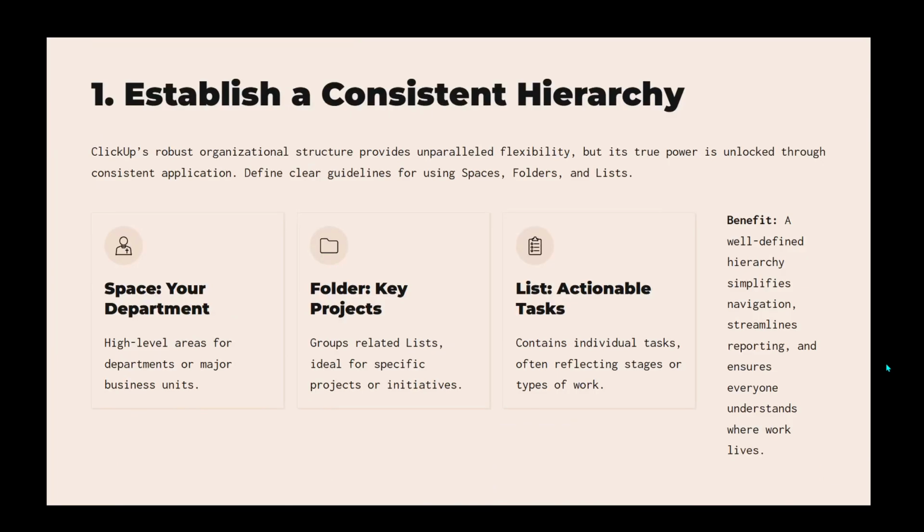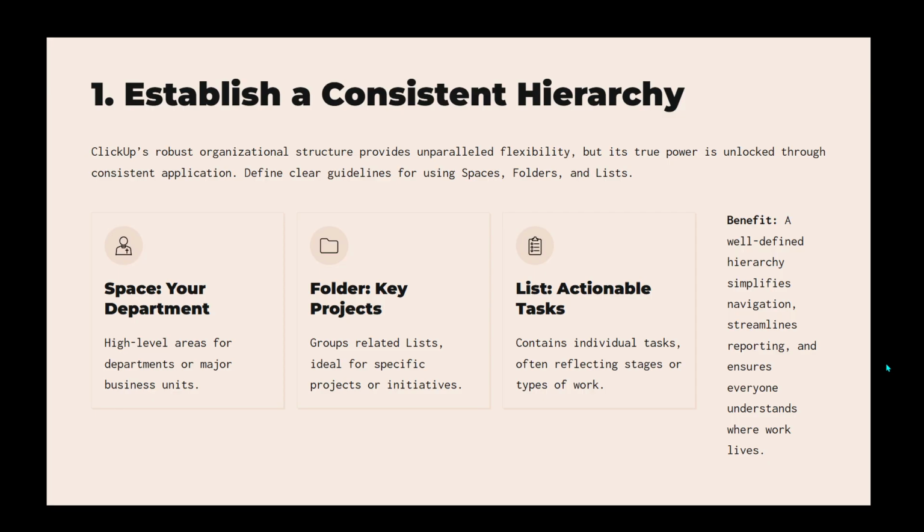Now, ClickUp is known for its robust structure, which can be incredibly powerful when used consistently. It's essential to define when to use a space, which could represent a department, a folder for organizing specific projects, and a list for your actionable tasks. By clearly defining this hierarchy, you'll make navigation and reporting straightforward and more manageable for everyone involved. It acts as a roadmap that guides team members through their workload easily and efficiently.